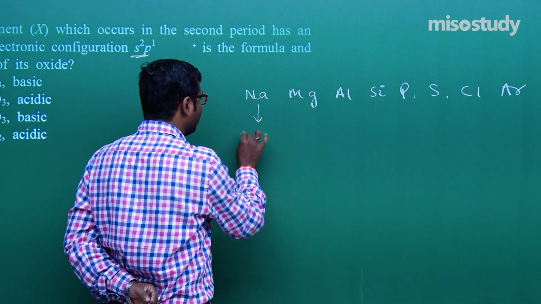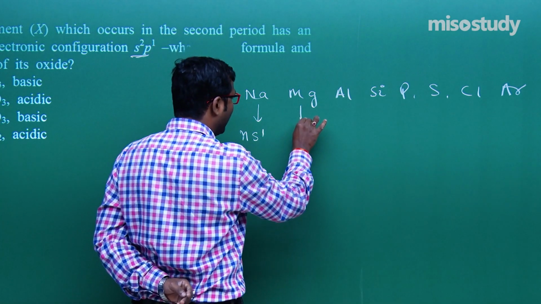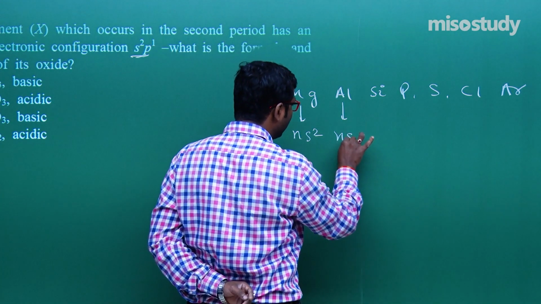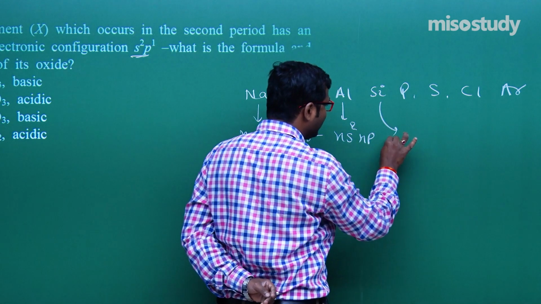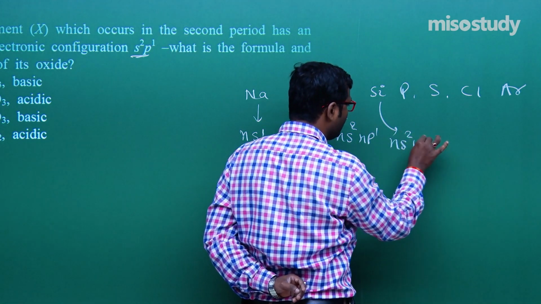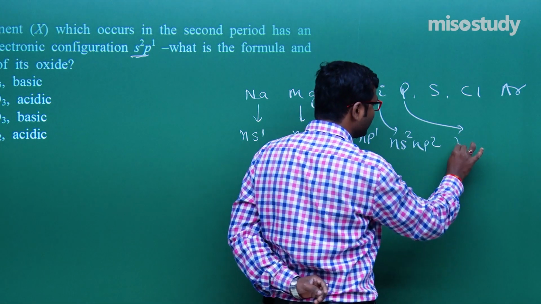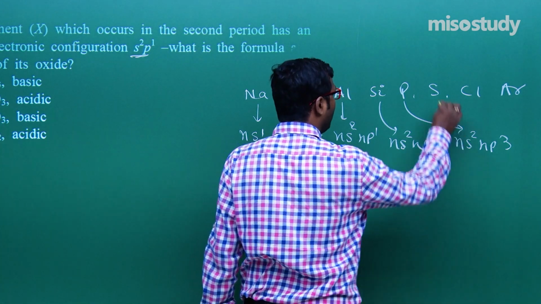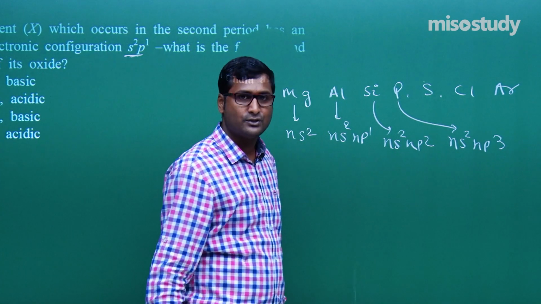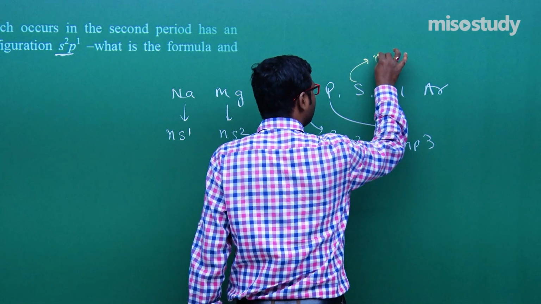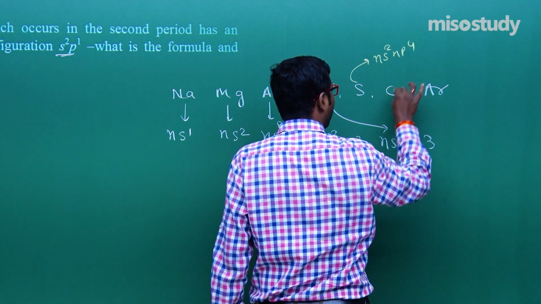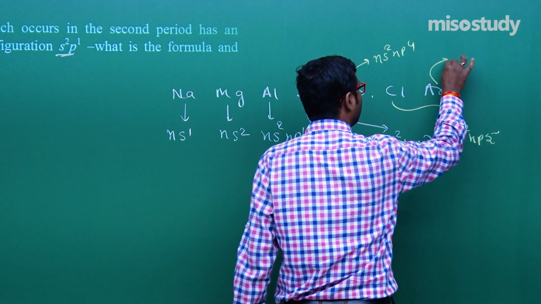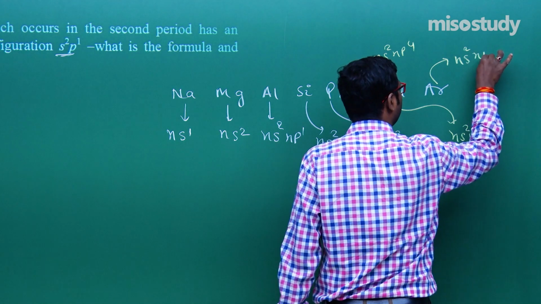For Na, the electronic configuration is ns1, and for Mg this one is ns2. For Al, ns2 np1. For silicon, ns2 np2. For phosphorus, ns2 np3, isn't it? Yes sir. For sulfur, ns2 np4, for chlorine ns2 np5, and for argon ns2 np6.